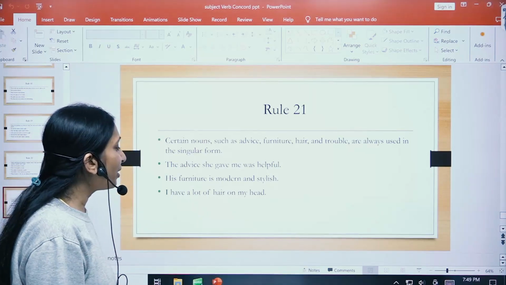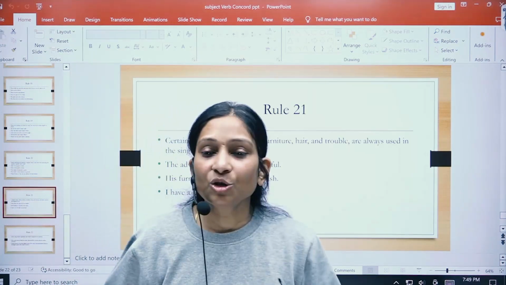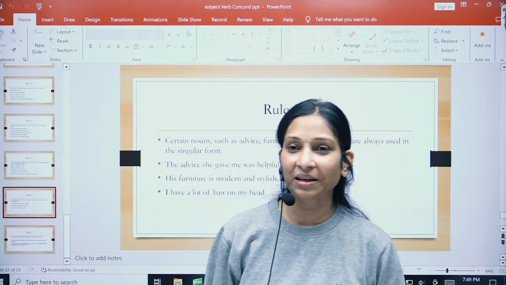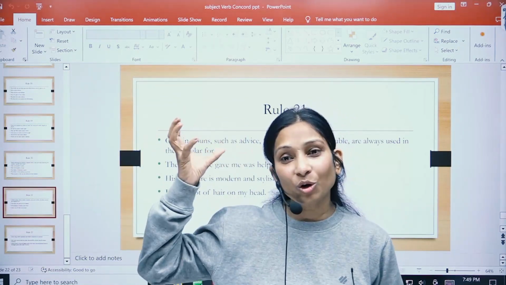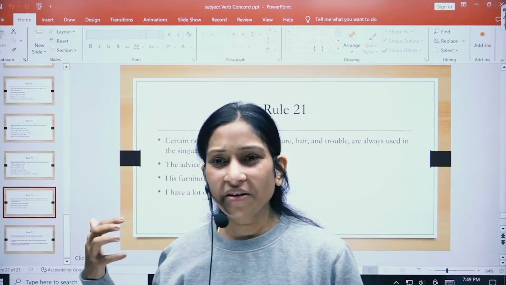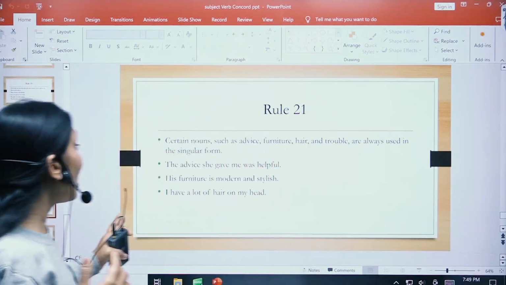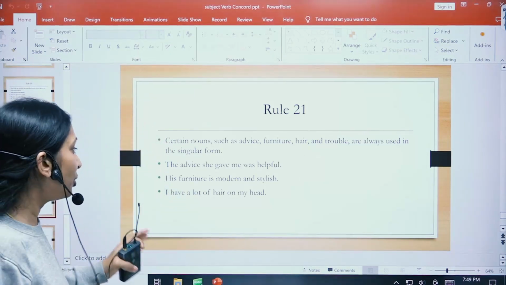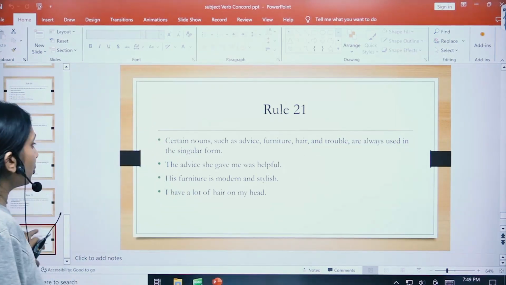I have a lot of hair on my head. So children, hair is one thing that is confused many a time. It can be taken as plural also and singular. My hair is black, right? And when I'm talking about the quantity of it, then it is plural, right? So that's how it goes.